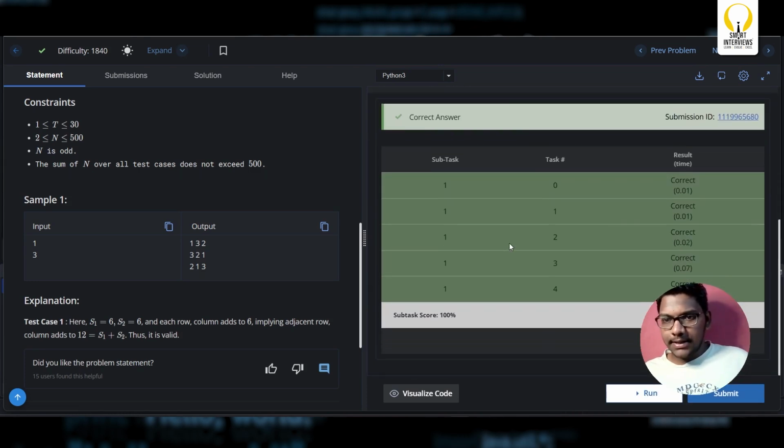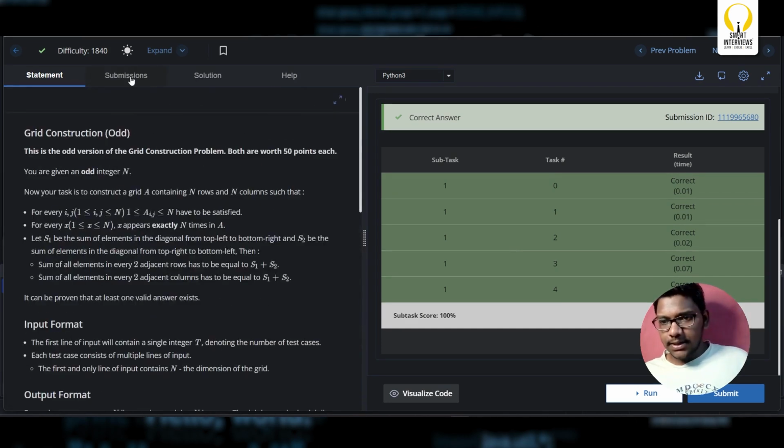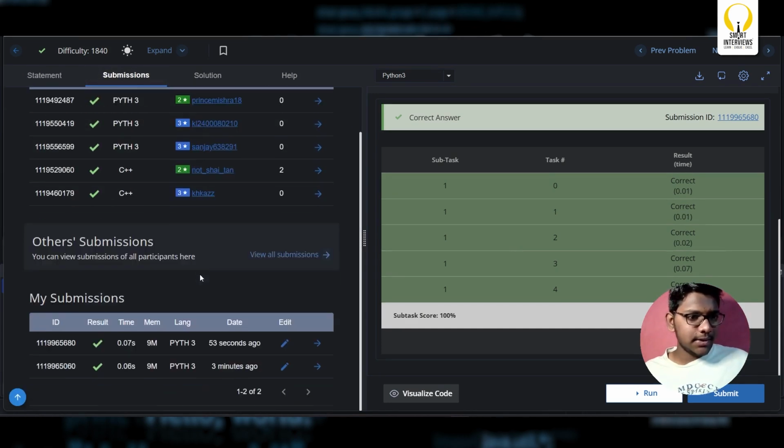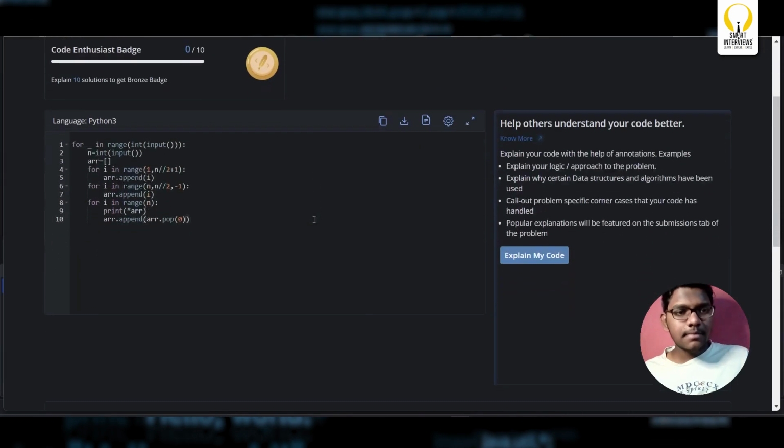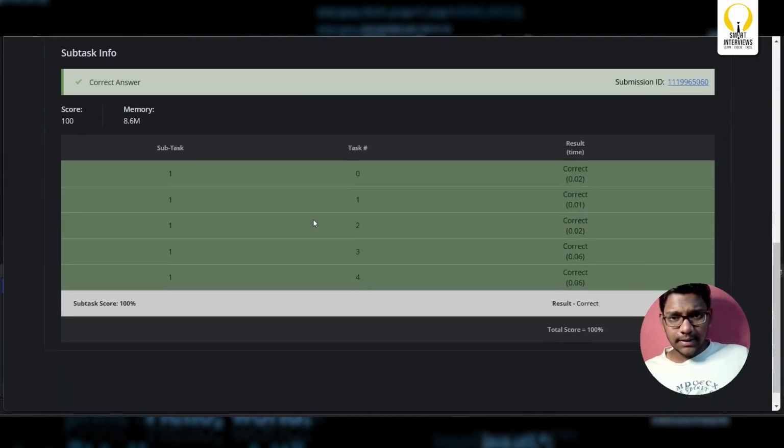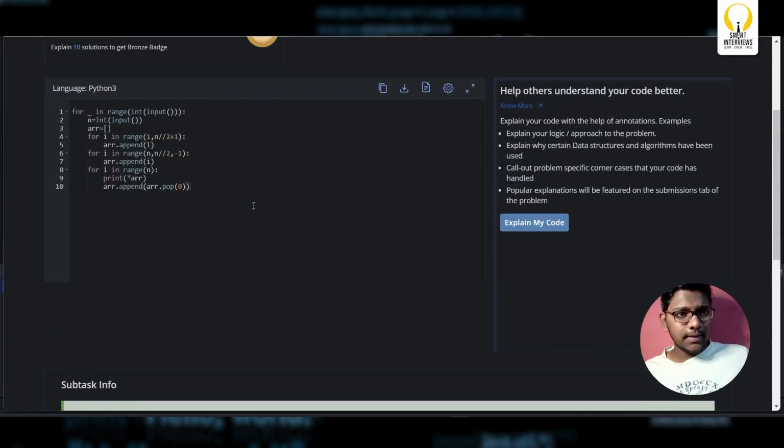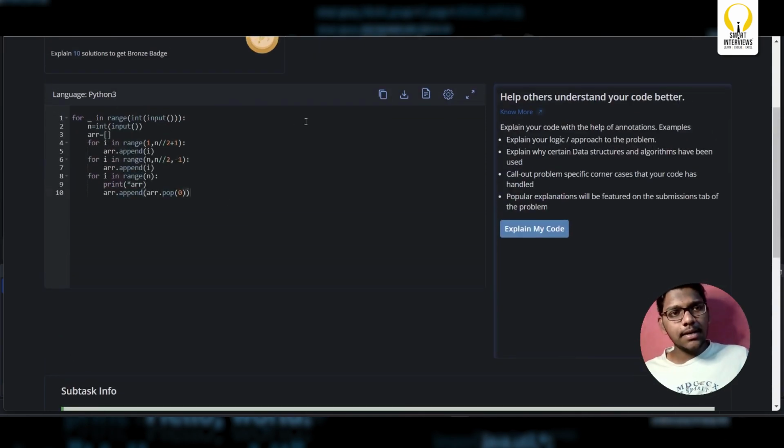That's it, guys. So this is the first implementation and this is the second. Let me just show my submissions. And 3 minutes ago, this is the one with the array implementation, and that is with the deque implementation. Okay, guys, note it down.